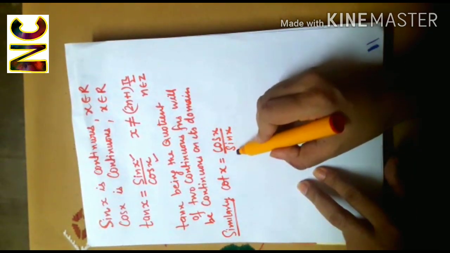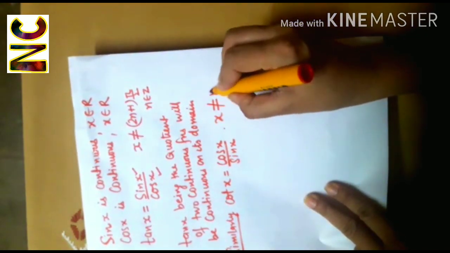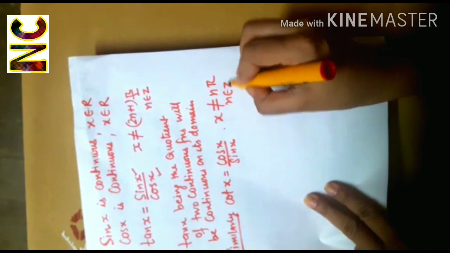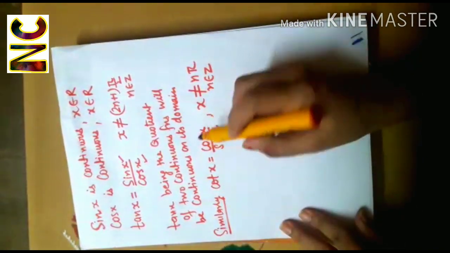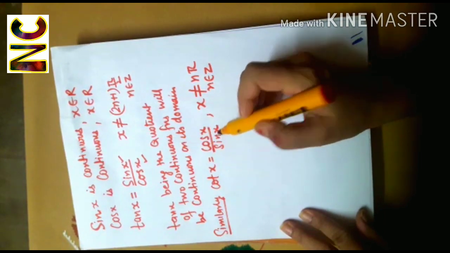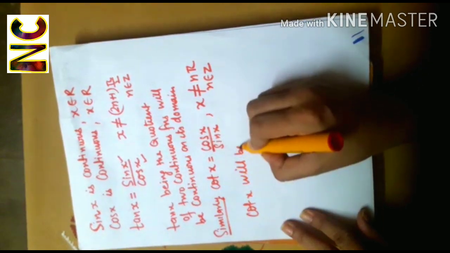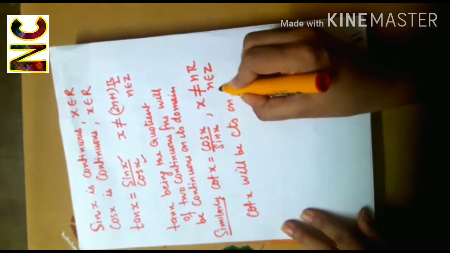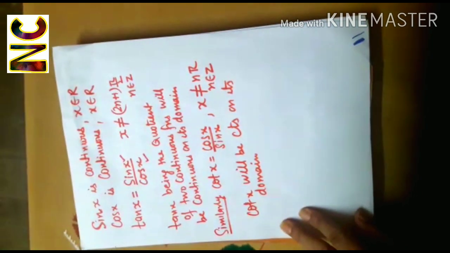And yes, here sin x should not be equal to 0. Therefore, x is not equal to n pi, where n belongs to Z. Again, being the quotient of two continuous functions, cot x will be continuous on its domain.